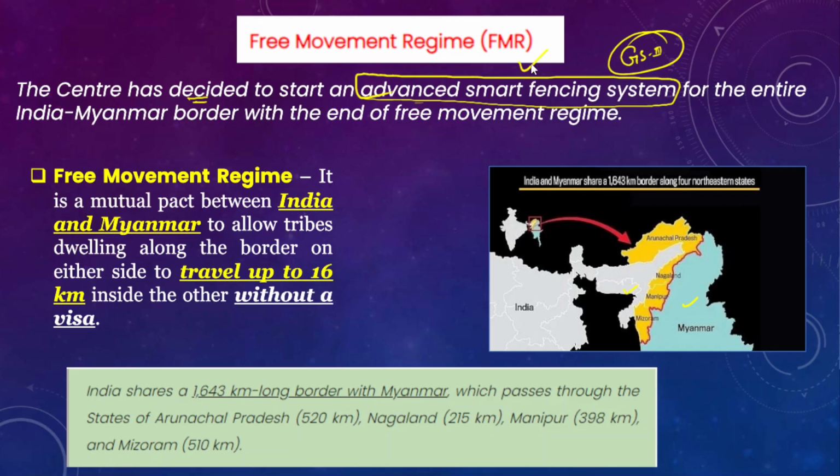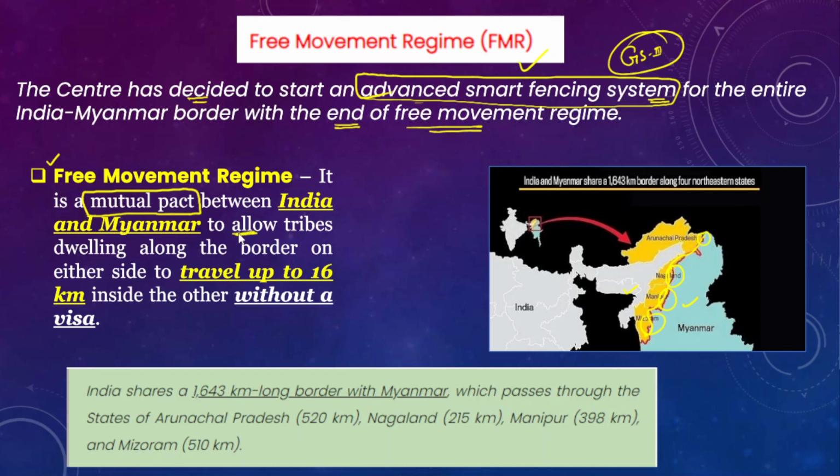Okay, so this is with respect to the India-Myanmar border, where the government of India has decided to start an advanced smart fencing system for the entire India-Myanmar border. India and Myanmar share borders with states like Arunachal Pradesh, Nagaland, Manipur and Mizoram. This is with respect to ending the free movement regime between India and Myanmar. Now, in this context we have to understand what the free movement regime is. The free movement regime is a mutual pact between India and Myanmar.